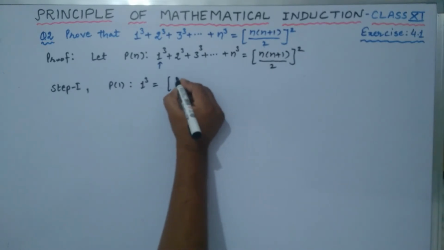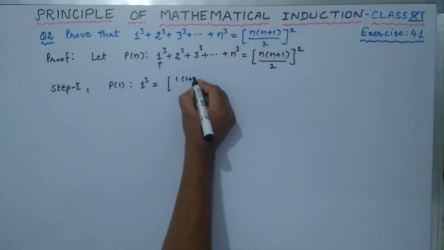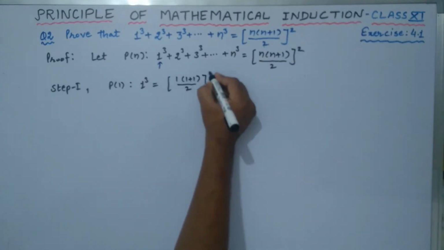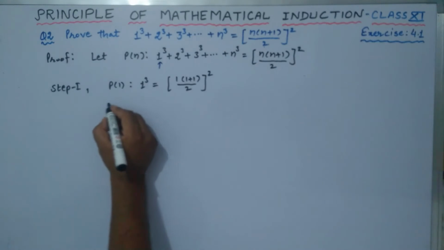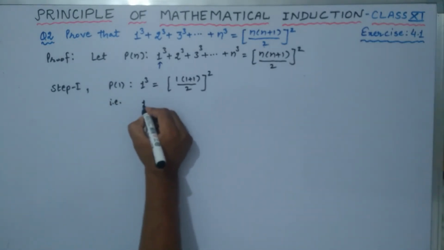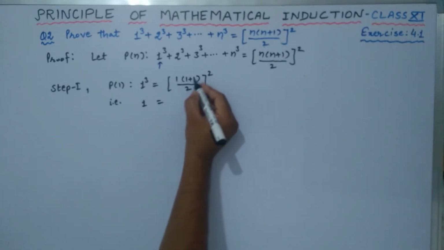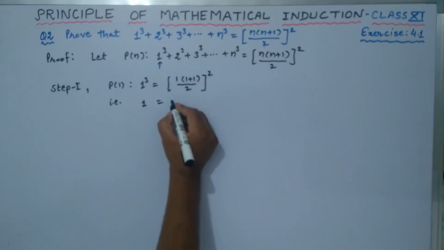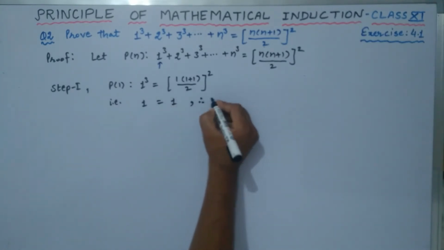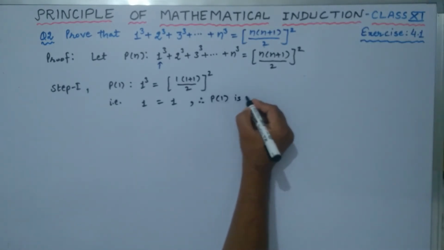This becomes, with n is equal to 1, 1 into 1 plus 1 upon 2, whole square. So that means 1 is equal to 1 into 2 upon 2 cancelled, 1 square, that is 1. Therefore we say P1 is true.